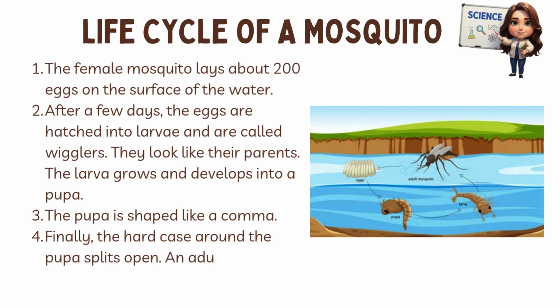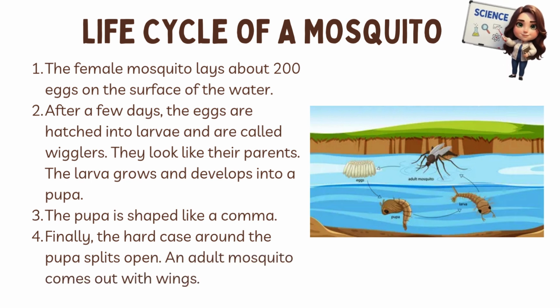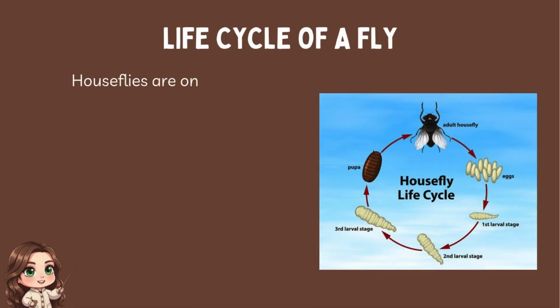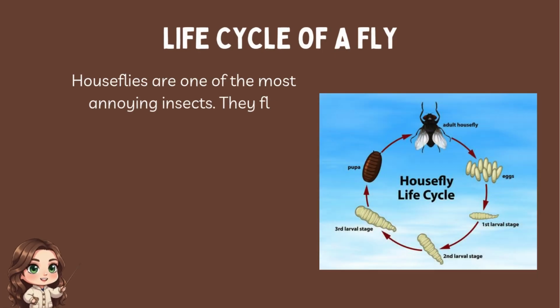Finally, the hard case around the pupa splits open. An adult mosquito comes out with wings. Life cycle of a fly. Houseflies are one of the most annoying insects.